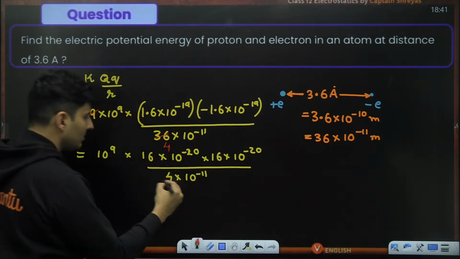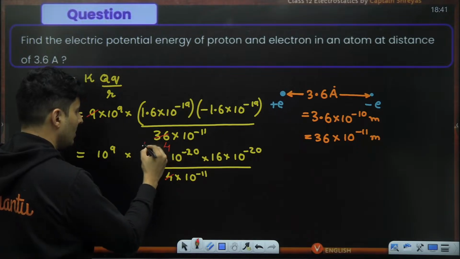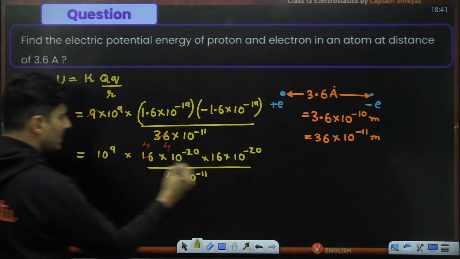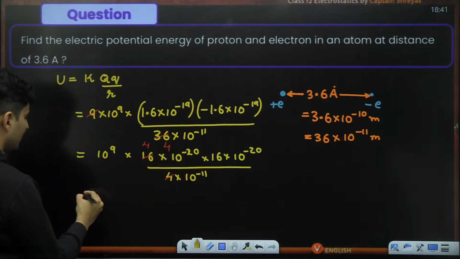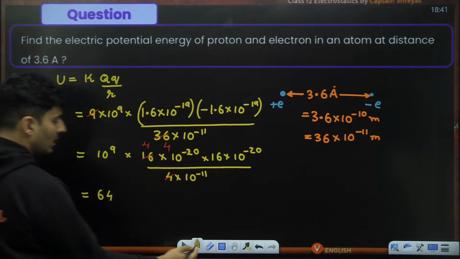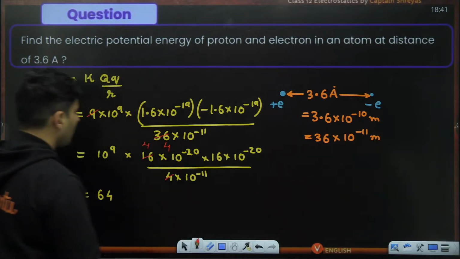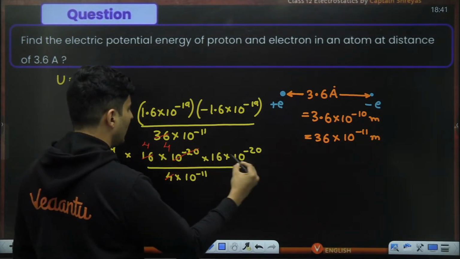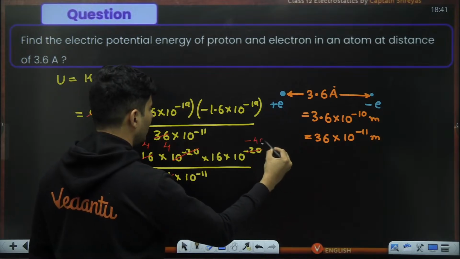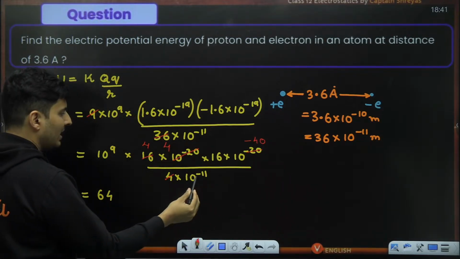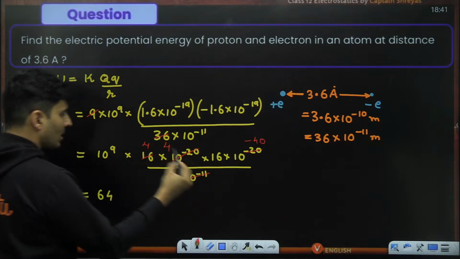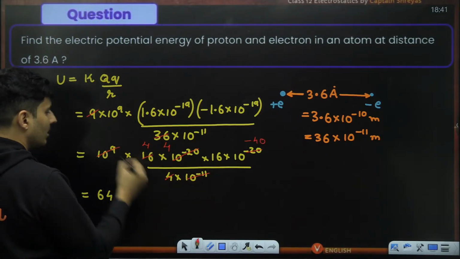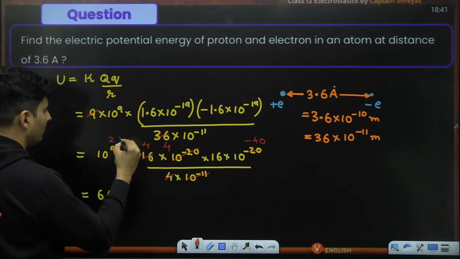Further calculations: 4 goes with 16 four times. 16 into 4 is nothing but 64, so this will be 64 for sure. Rest of the things, let's calculate. This is minus 20 and minus 20, that will make it minus 40. And this minus 11 goes on the top and becomes plus 11. 9 plus 11 is basically 20, so instead of 9, this will become plus 20.